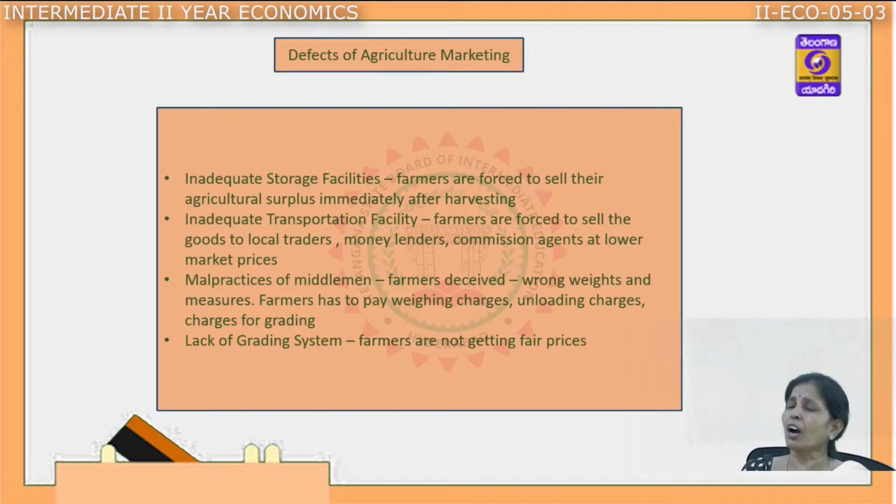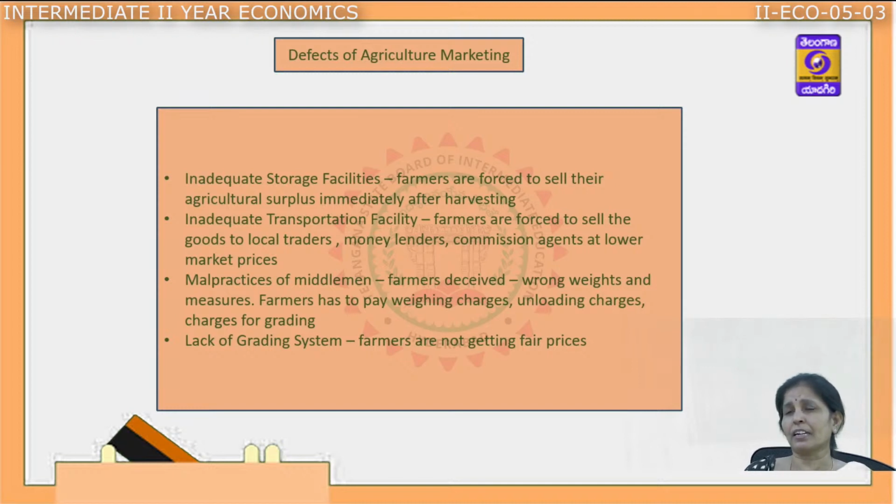Let us see what policies they are, what methods they are following to keep the farmers to maximum extent. Most of the farmers are being cheated because these middlemen do not use the proper and standard weights and measures. The farmers have to bear all the weighing charges, all the loading and unloading charges. The farmers have to pay for the grading. The farmers give a lot of stock for sampling.